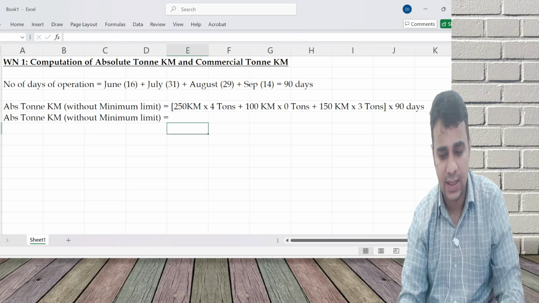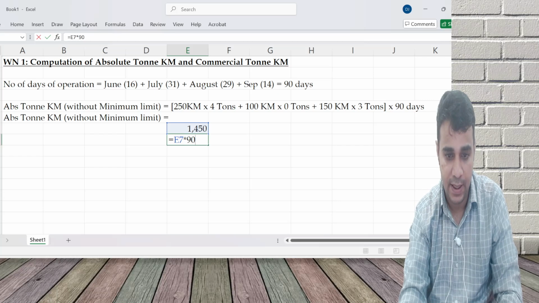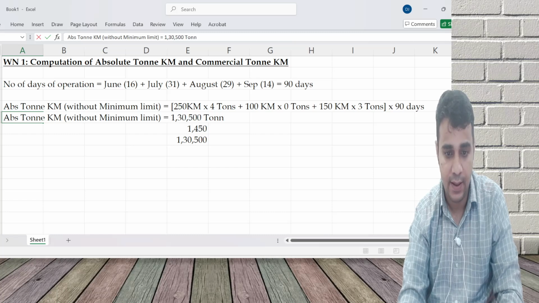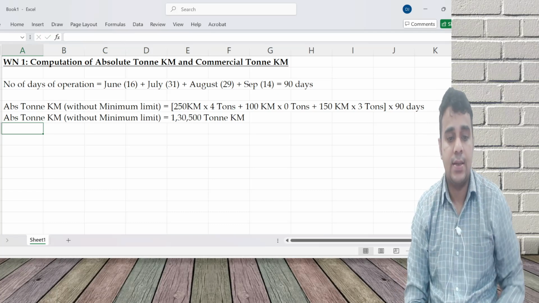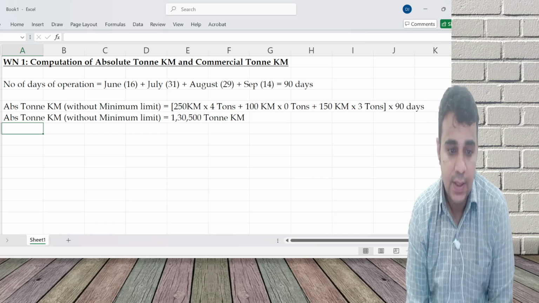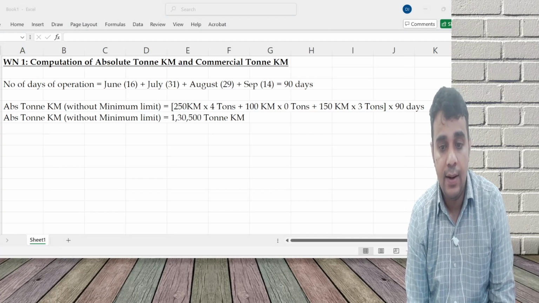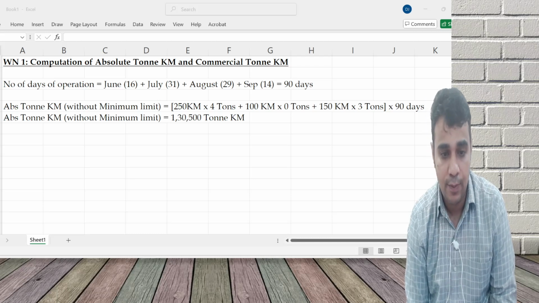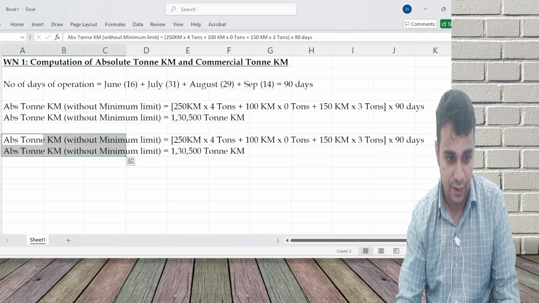But they have a minimum limit, I'll come to that in a minute. 250 into 4, 100 into 0, 150 into 3, whole multiplied with 90 gives 1,30,500 ton kilometer. This is without minimum limit. When the minimum limit condition is not there, I will earn 1,30,500 ton kilometer. There are certain parts of the question talking about this. Then absolute ton kilometer with minimum limit.